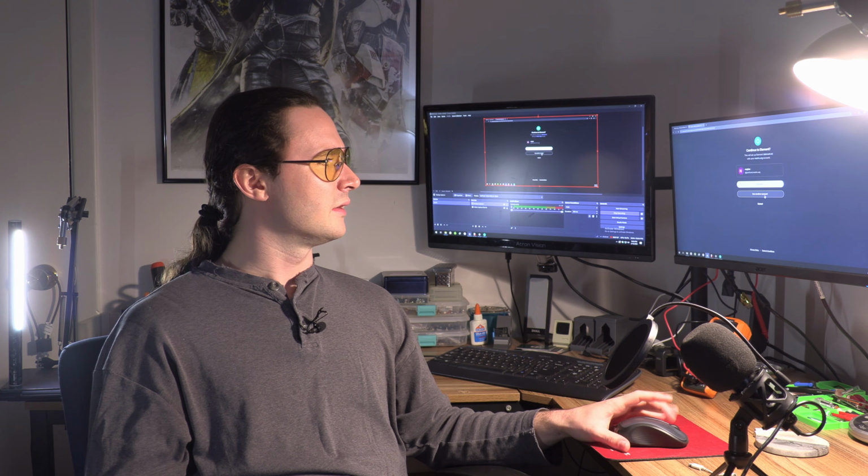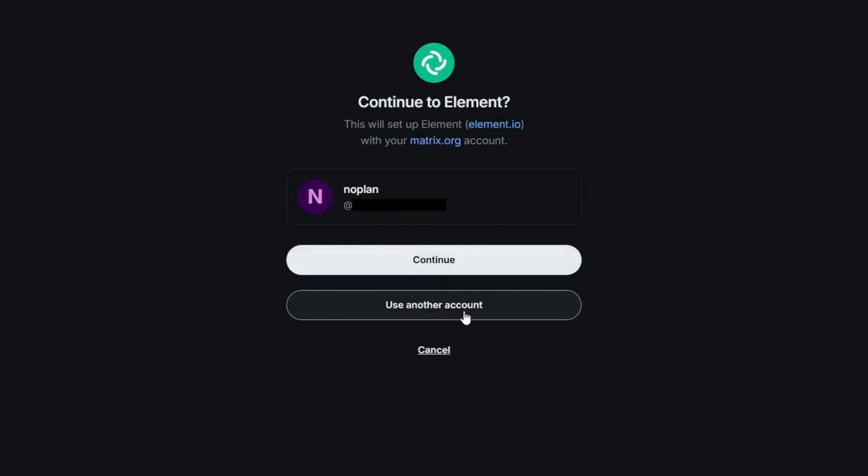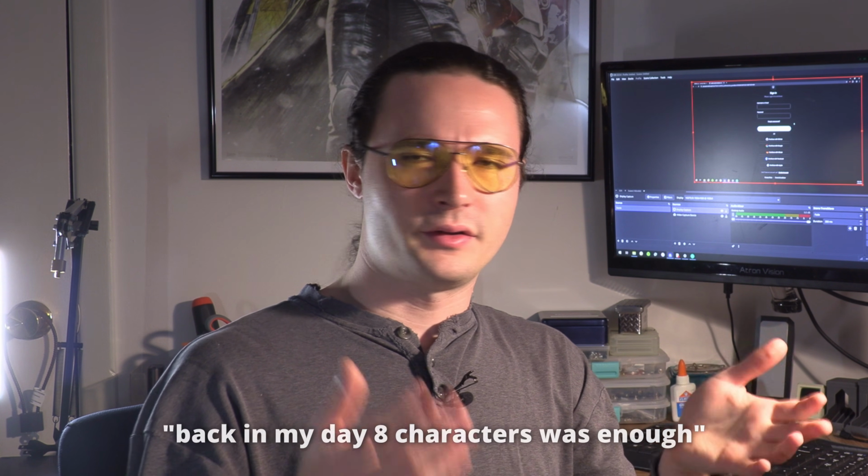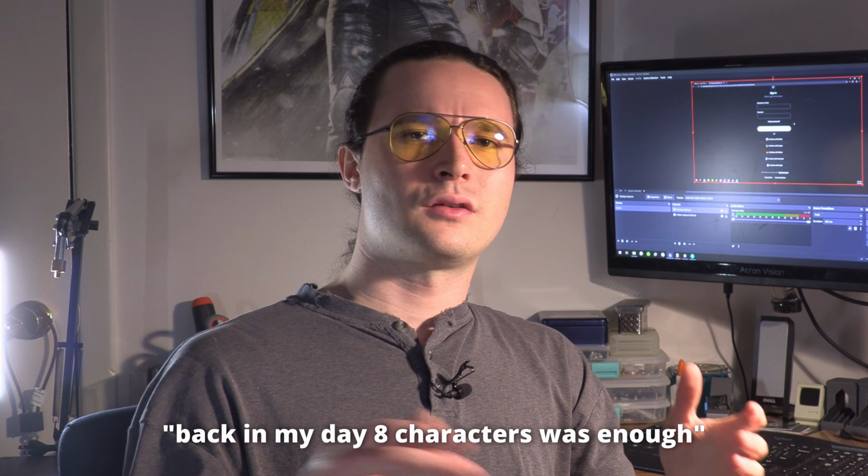Now I've already logged in here. However, I'm going to hit new account. And right here, we have a whole lot of login options. I just went ahead and created an account with them, and we're just gonna use that. And this was the only weirdness I had in the setup. I tried to put in a 8-character password, and it said it was not strong enough, even though I was following all the proper password guidelines. And so I decided to put in a 12-character password. It took that just fine, so just be warned about that.